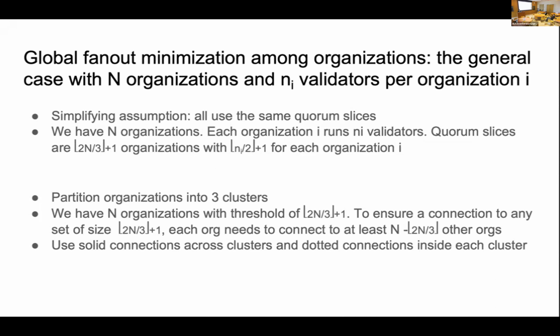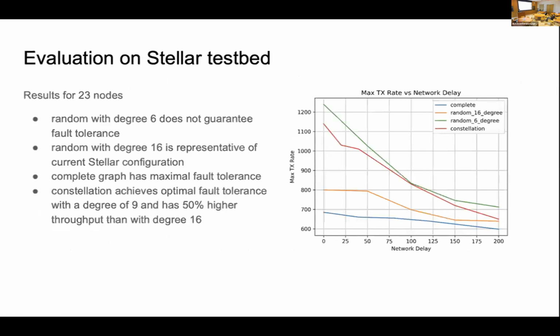And similarly, since the threshold for the organization is the floor of 2/3 of n, we can still cluster the organizations into 3 clusters, with a similar setting that they have the dotted connection to all the organizations in the same cluster, and have at least 1 solid connection to each other cluster.